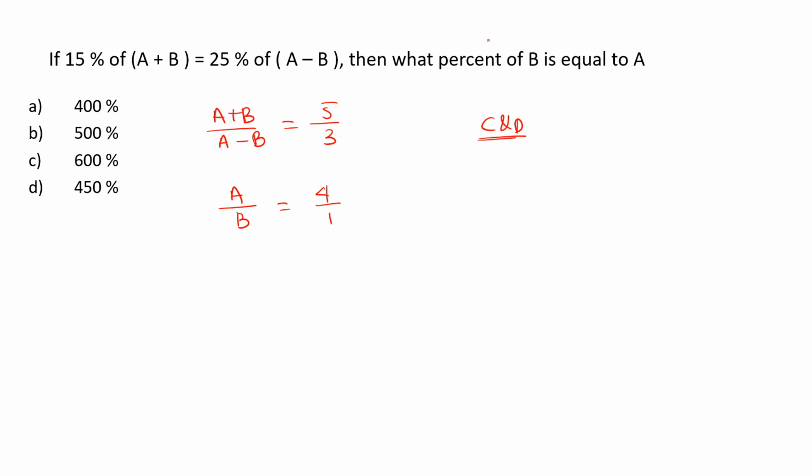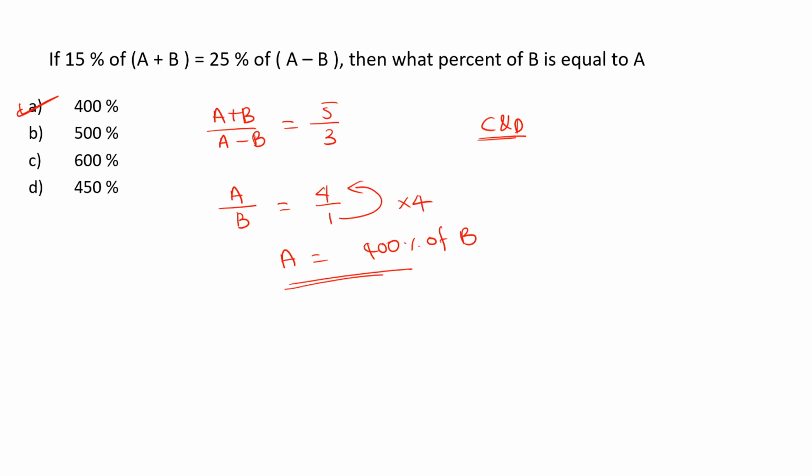We need to find what percent of B is equal to A. A is 4 times of B. Then we can say that A is 400% of B. When A is 4 times of B, we can say that A is 400% of B, and that 400% is going to be our answer. A is 400% of B. Okay, I hope you are clear.